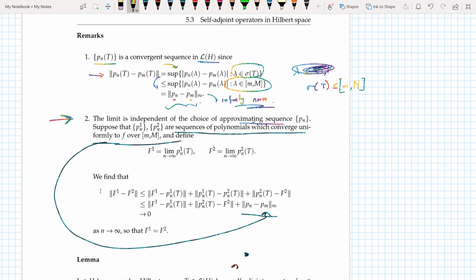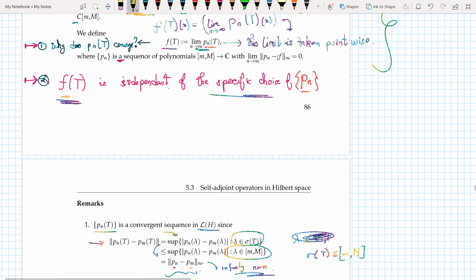Now the second, we show that the limit is independent of the choice of approximating sequence Pn. Suppose that I have two different sequences, Pn1 and Pn2, of polynomials which converge uniformly to f over m comma capital M. Then I define two limits, Pn1(T) and Pn2(T), by f1 and f2. And then I approximate f. I just use the triangle inequality: I add and subtract Pn1(T) here. This tends to 0 because of this, this tends to 0 because of this, and this also tends to 0 because Pn tends to f.